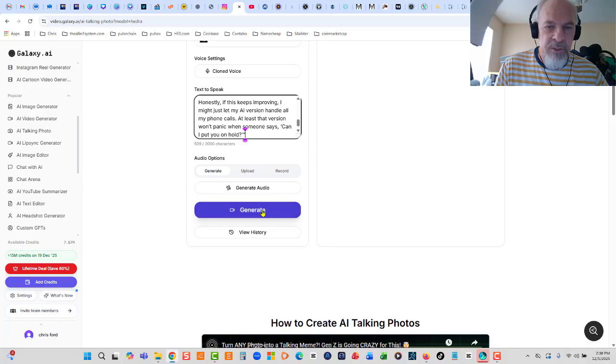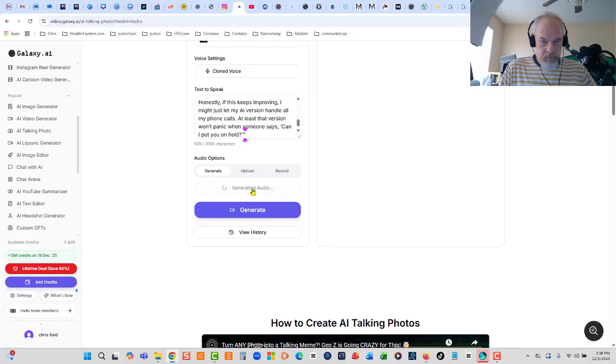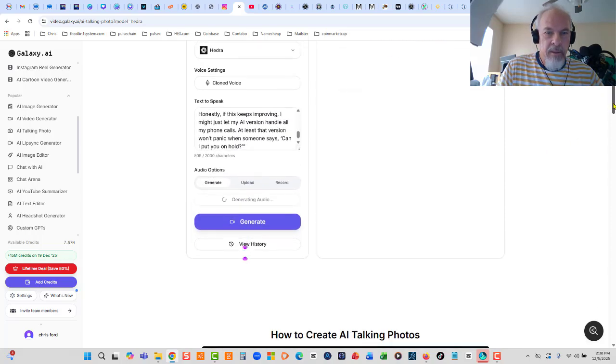All we have to do at this point, let's generate audio first. And then we'll click generate, and it'll generate the talking photo of what we just cloned, that text, using our photo.